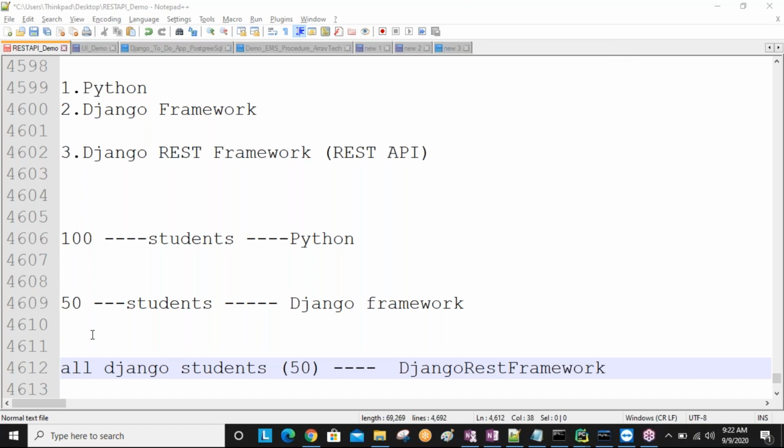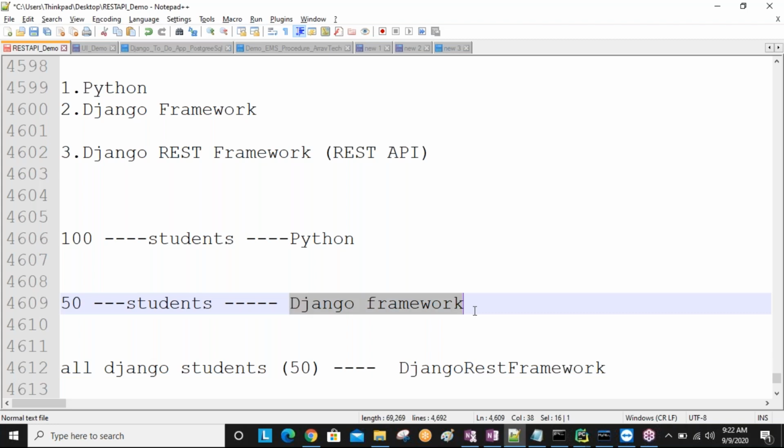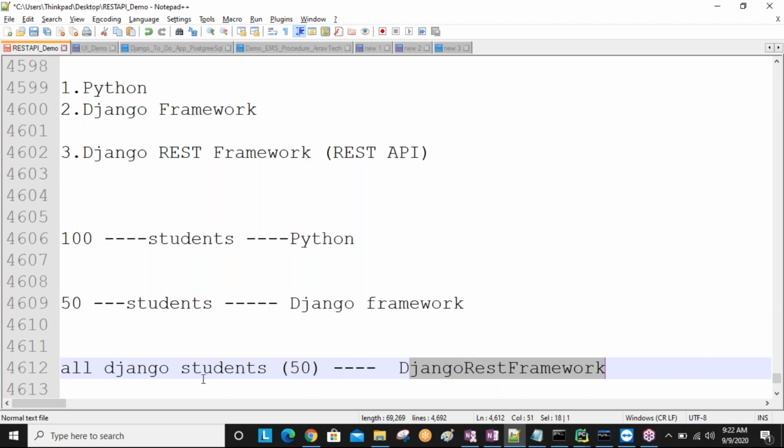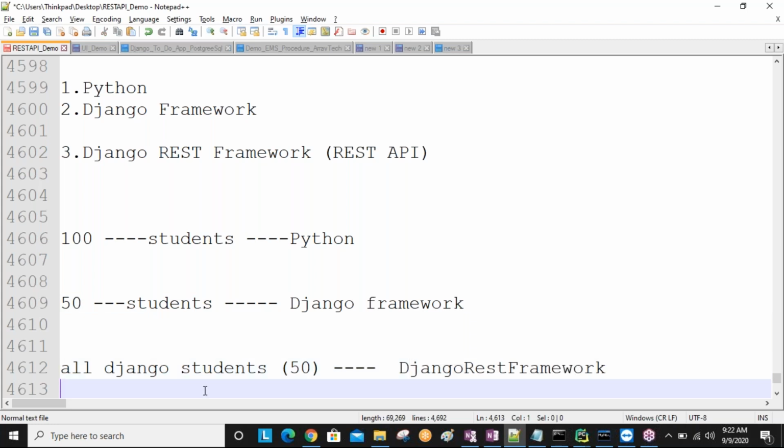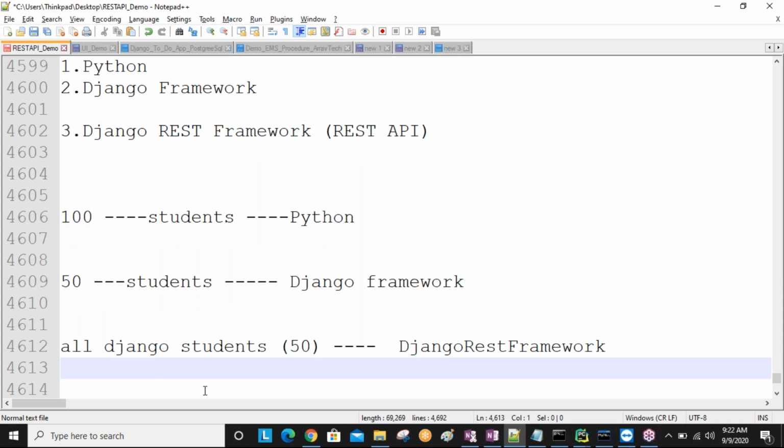So now remember this, sir. The people who know the Django framework should know this Django REST framework also. In real time, the Django REST framework is 100% required to develop our applications. Using only Python and Django, we are not going to develop the applications. After developing our application using Python and the Django framework, we are going to add Django REST framework related concepts also to develop the APIs.